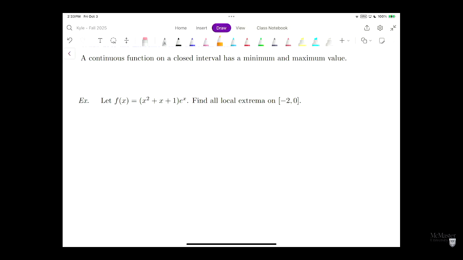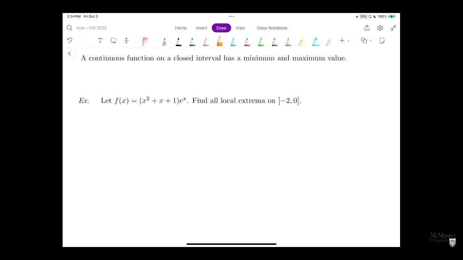f(x) = (x^2 + x + 1)e^x. Our problem says let's find all the local extrema, so minimum and maximum, on the interval [-2, 0]. This first example is going to be one where we use the extreme value theorem. It tells us that we have a continuous function. Why is it continuous? We have a polynomial, which is continuous, multiplied by an exponential, which is continuous, so the whole thing is continuous. And also, we're looking on the closed interval [-2, 0].